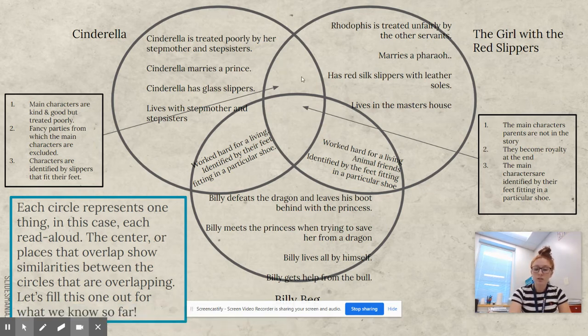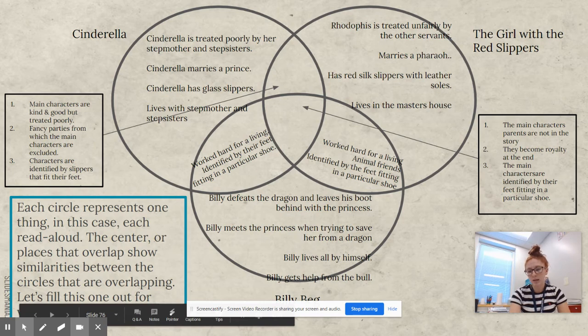And this one shows the similarities between Cinderella and the Girl with the Red Slippers because those are the 2 circles that are overlapping here. Then this part is for Cinderella only, this part is for the Girl with the Red Slippers only, and this part is for Billy Beg only because it's not overlapping with any other circles.